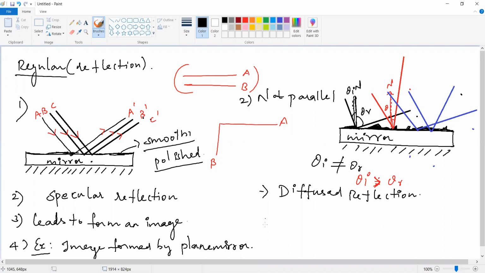It leads to the formation of a blur image. Or we can see the different objects present in our environment, but they are not clear. It produces a blur image.